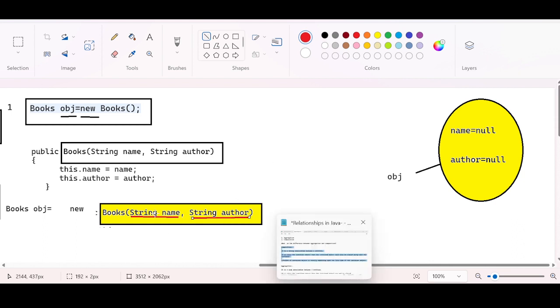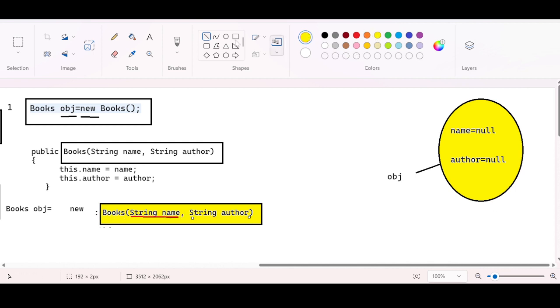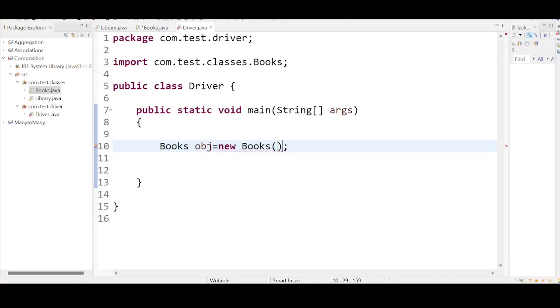This books constructor is accepting two arguments, one is name, second one is author. Let us pass some meaningful information here. The name of the book is Java. The author of the book, let us keep the author as A.